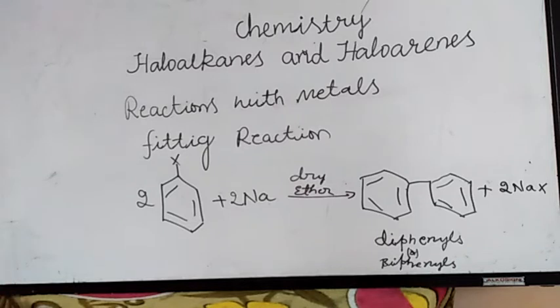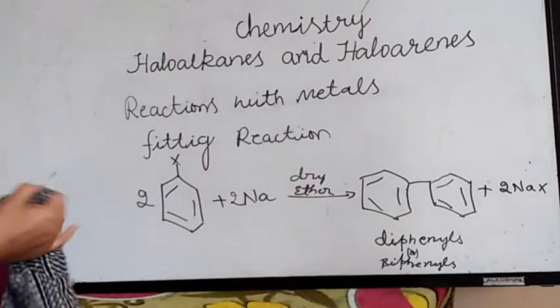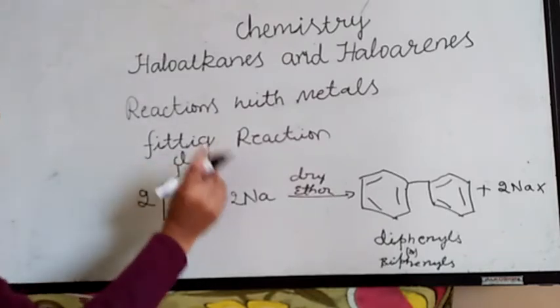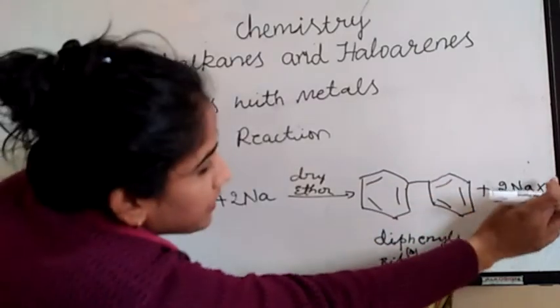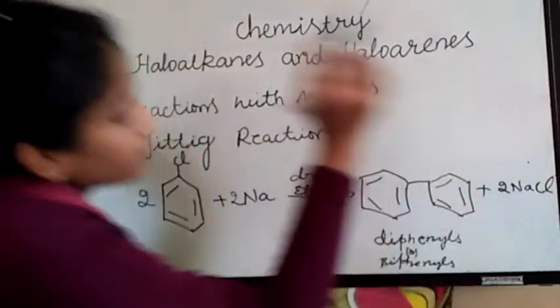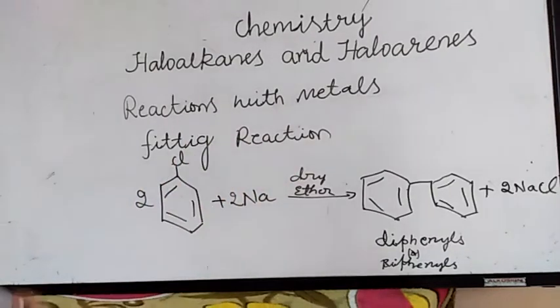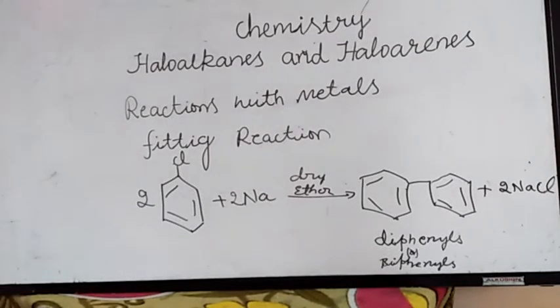Keep it in mind that the Wurtz reaction comes under haloalkanes. Wurtz-Fittig reaction and Fittig reaction come under haloarenes. Taking an example, in place of X, Cl, you will get the same, but in place of X you have to write this one. Always you will get diphenyl or biphenyl. This is a Fittig reaction. Okay, very easy. Fittig, Wurtz means sodium, ether. Keep in mind, always you have to take 2 moles. This is about your haloalkanes and haloarenes.